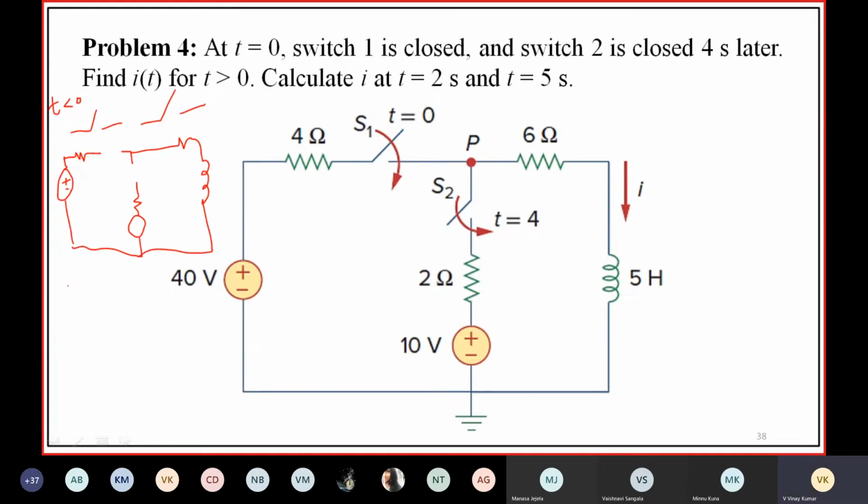At t equal to 0 minus, the circuit would be like this: voltage source, resistance, S1 is open, S2 is also open.